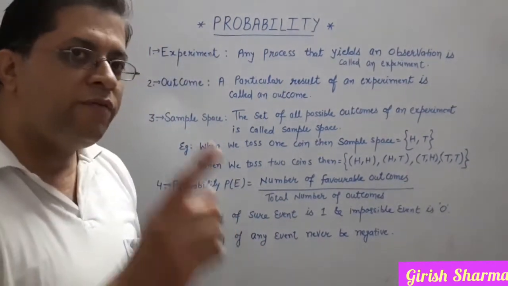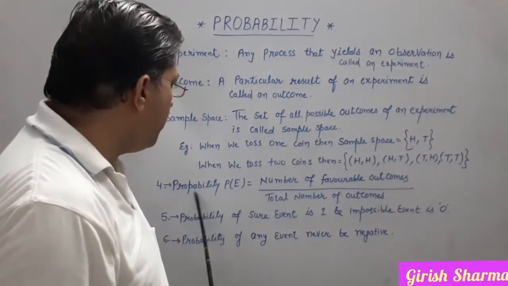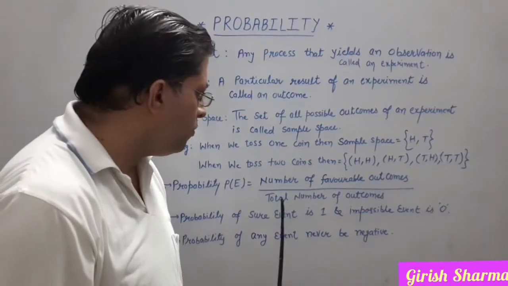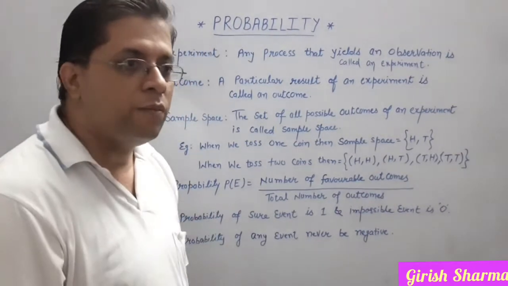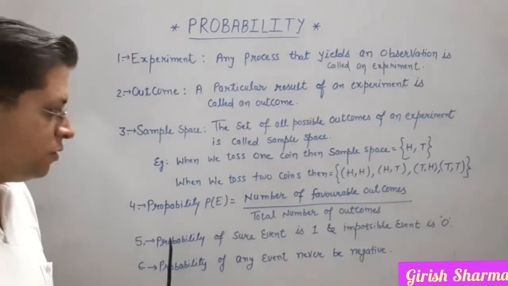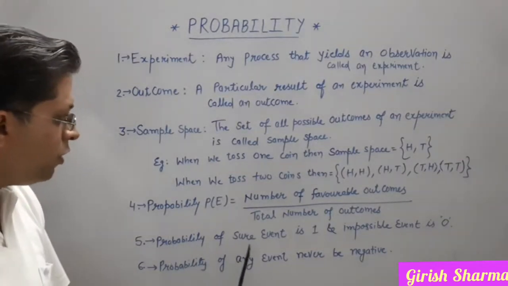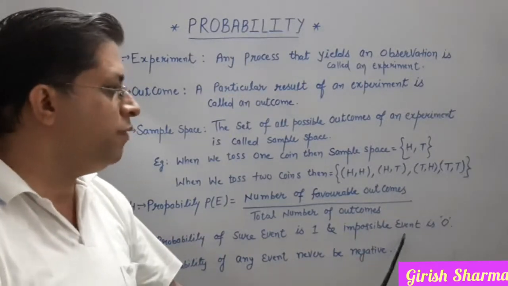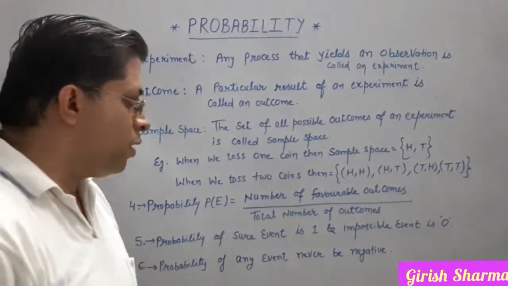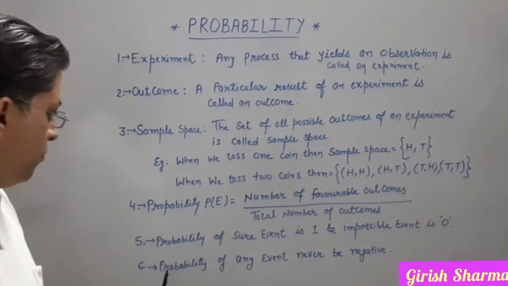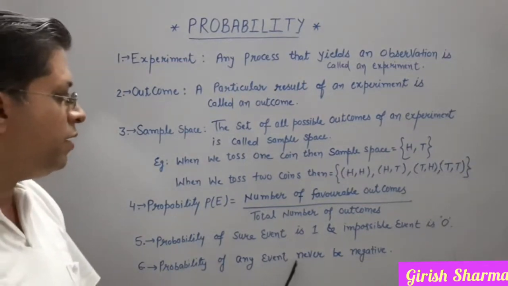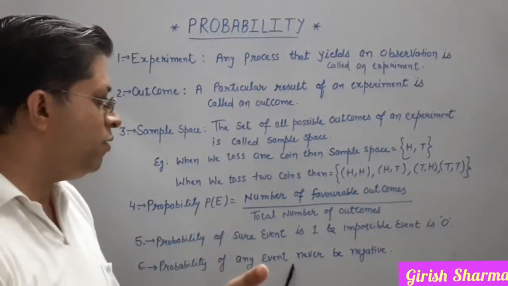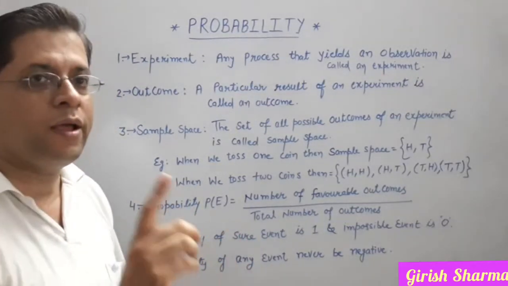After that, a very important term, that is probability. Probability is the number of favorable outcomes upon the total number of outcomes. This is called your probability. The probability of a sure event is always 1 and of an impossible event is 0. Come on, the next. The probability of any event can never be negative. Keep in mind, the probability of any event can never be negative.